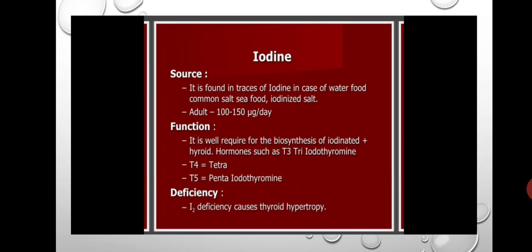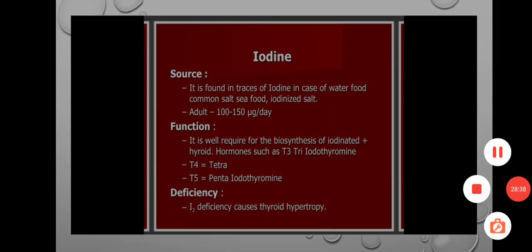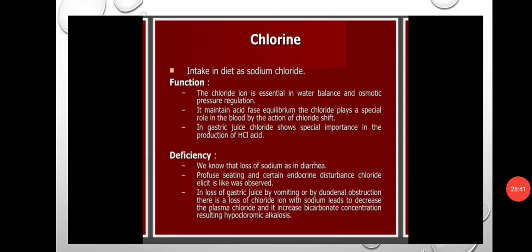And deficiency of iodine may cause thyroid problems, that is thyroid hypertrophy. These are the deficiency effects of iodine. And next is chlorine. Chlorine is present in our daily-use normal salt, NaCl.